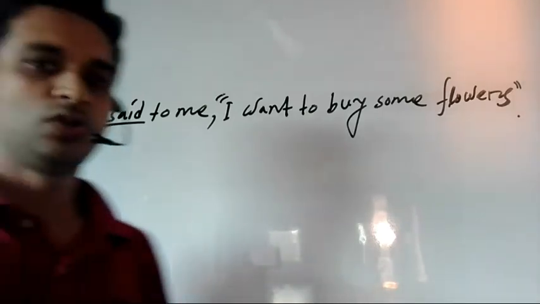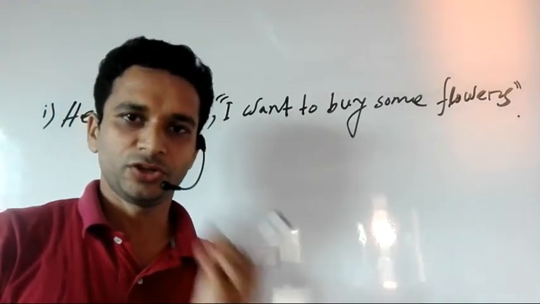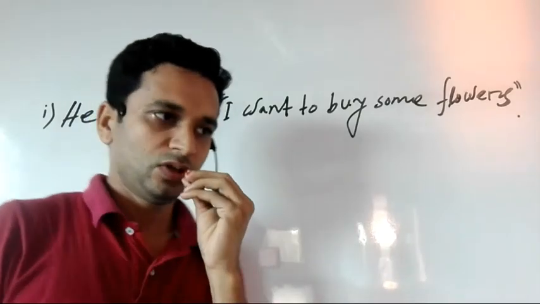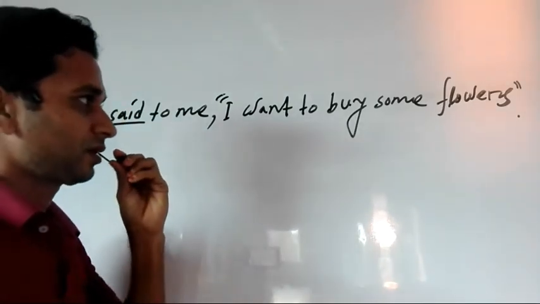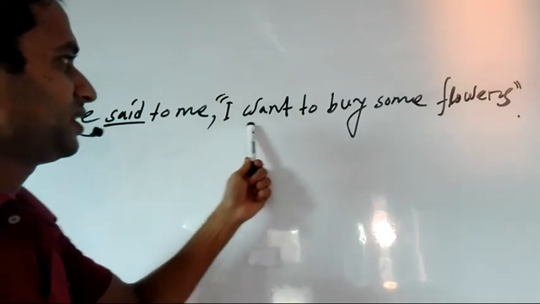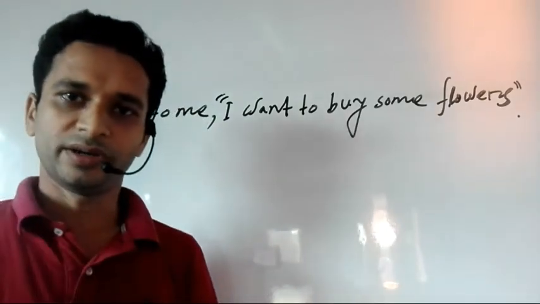So, what should we do first for turning into indirect speech? Definitely, first of all, we should follow the sentence type. If the reported speech is an assertive sentence, the rule is one thing.